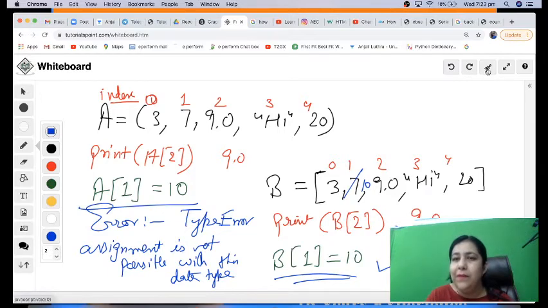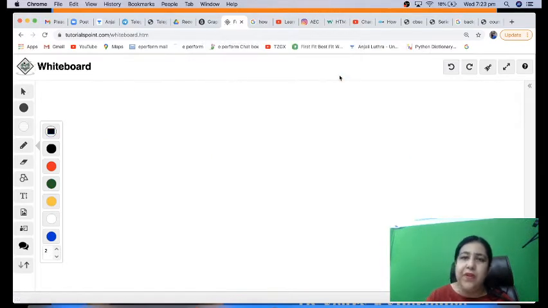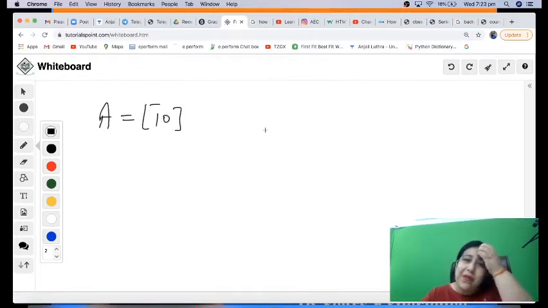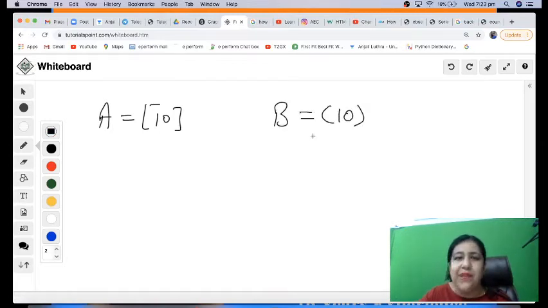And let's proceed further. Now another difference is, if you have to create a list of a single element, it's very easy. You just write A = [10]. This will create a list with a single element. But if you want to create a tuple with a single element, this will not create a tuple. Here 10 will be taken as a normal integer. It won't be considered as a tuple. So you must put a comma after this. In case there is a single value, we must put a comma to say that it is not a single value, it is a collection, so that it is considered a tuple. But in the case of a list, we have no such restriction.